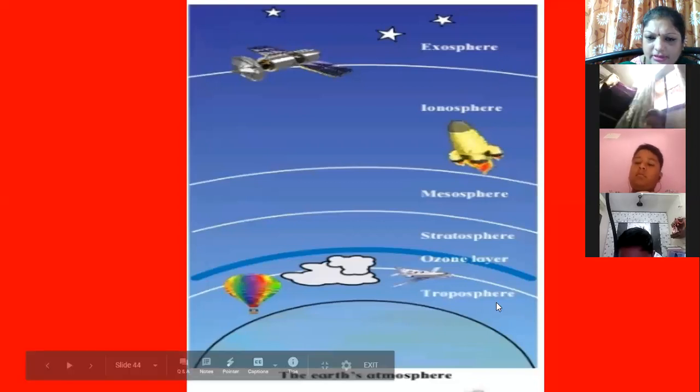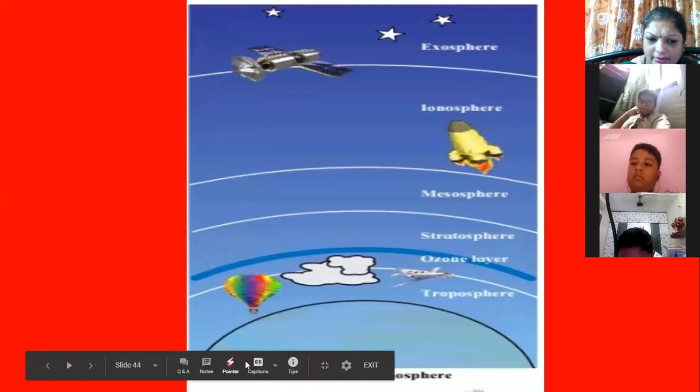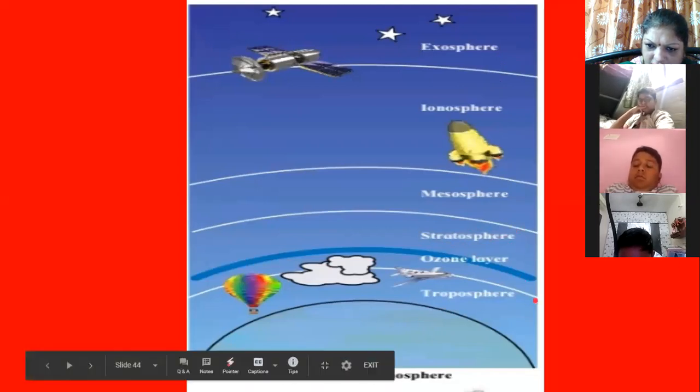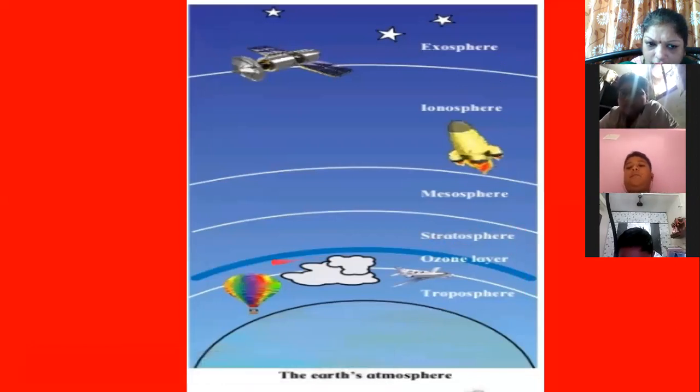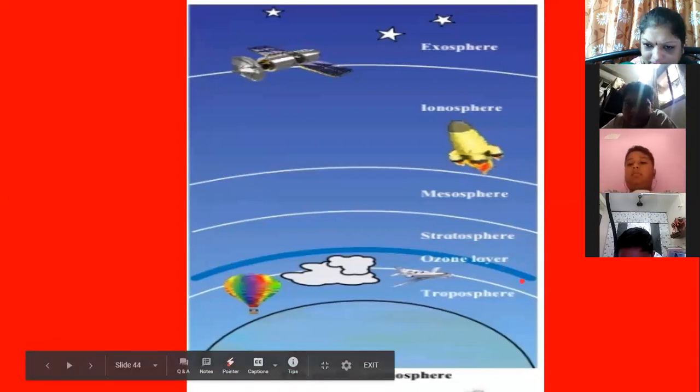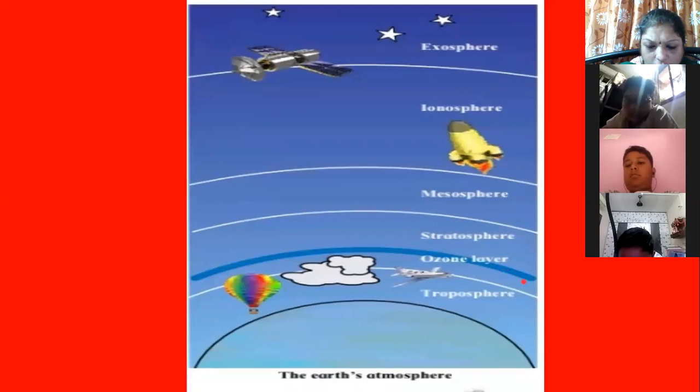Now look here, come down, and you can see the second layer is the stratosphere. The stratosphere starts from here. See this white line till this white line. This is the extension of the stratosphere. Now in the lower layer of the stratosphere, you can see the ozone layer. That means ozone gas is present in the ozone layer.